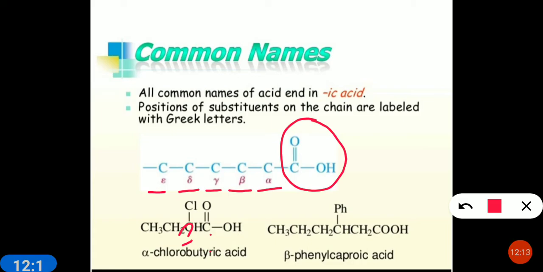So in this way, for example, if the second carbon has chloro, you can write 2-chlorobutanoic acid, or you can write it as alpha-chlorobutyric acid. Beta phenyl means at the third position a phenyl group is there. Benzene group is the phenyl group.